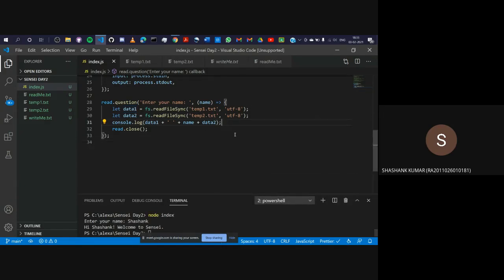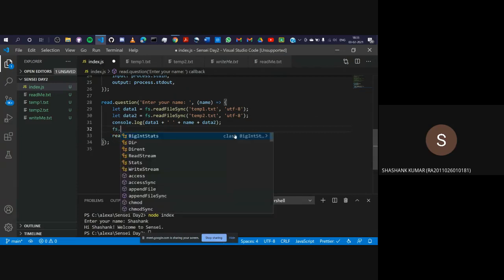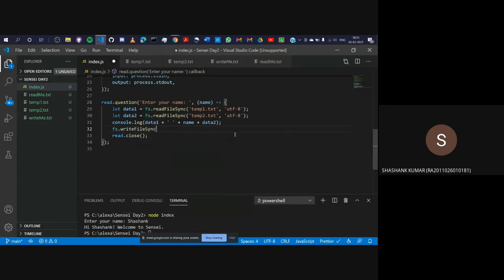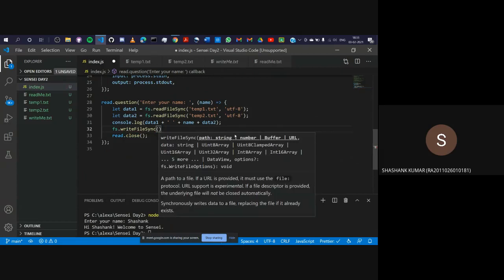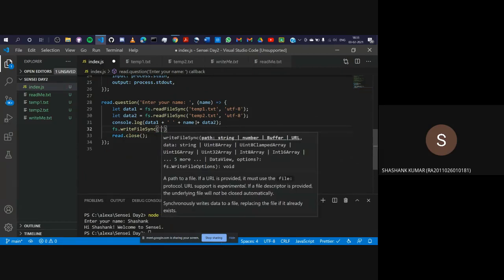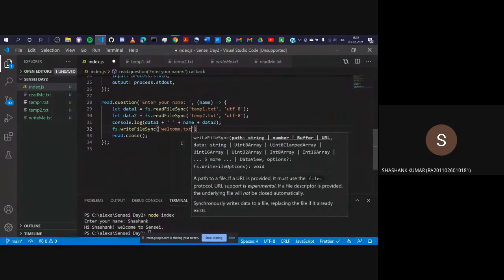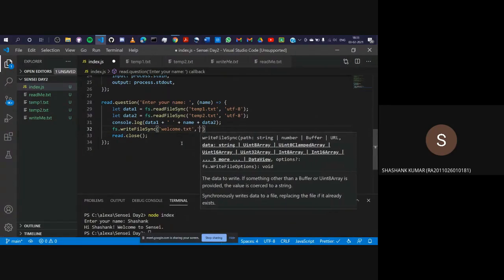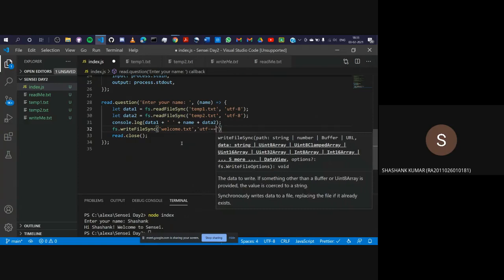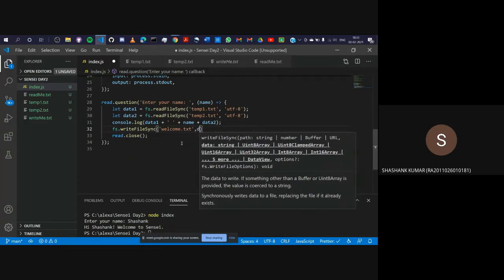Now let me do one more thing and save this and write a file. Let's write a file that I'll call student welcome. I'll give the file a name. I'm not going to show it in the editor. I'll create a separate file. Let's say welcome.txt. We'll use this later. You don't need to give UTF-8 here. You just need to give this. Okay.